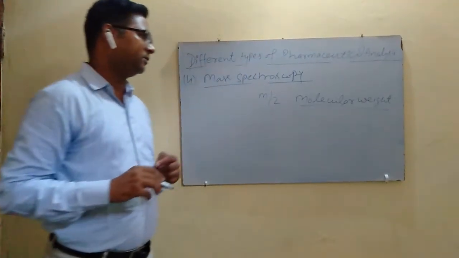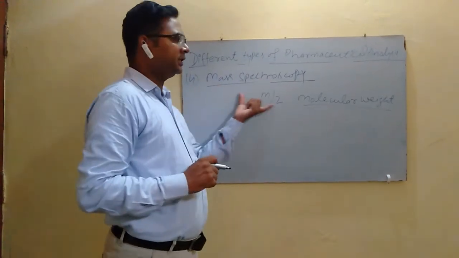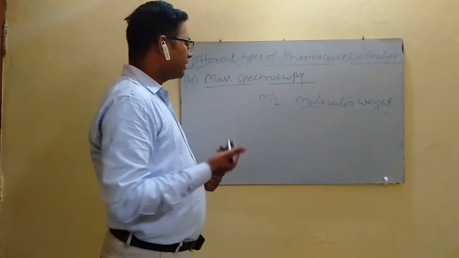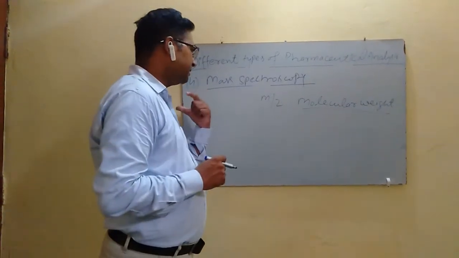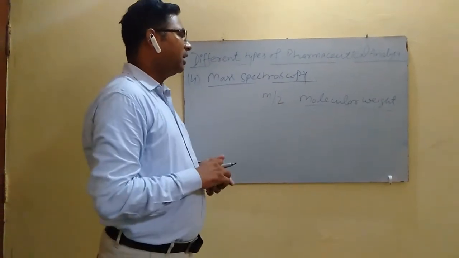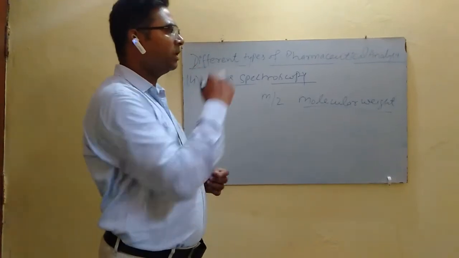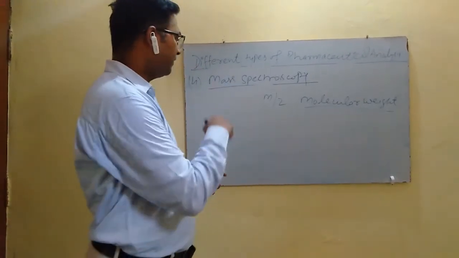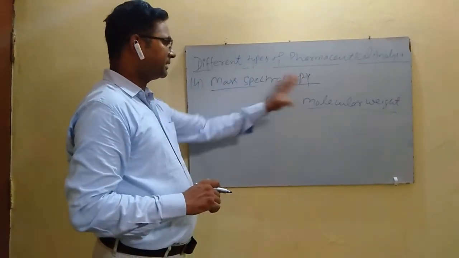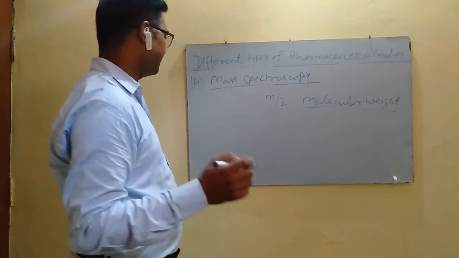So mass spectroscopy is useful for the determination of the molecular weight of an unknown sample. We can also determine the different fragmentation patterns in the sample, which also give information regarding the stability, or we can say the different types of bonds present in the molecule that reflect the stability of the molecule. So this is mass spectroscopy, and basically it is used for determination of the molecular weight of the sample.